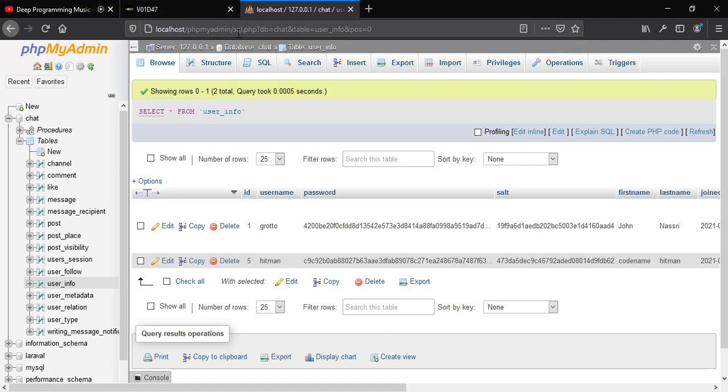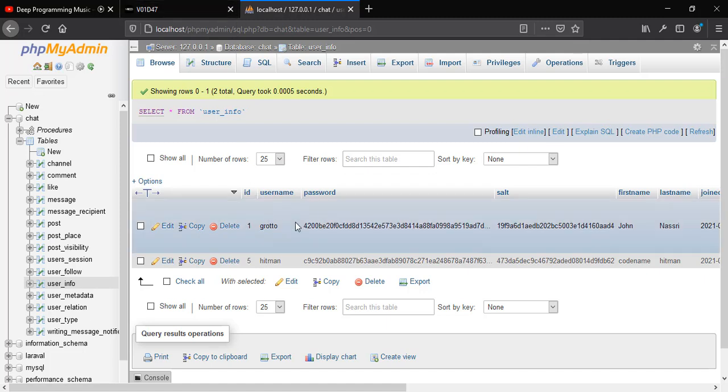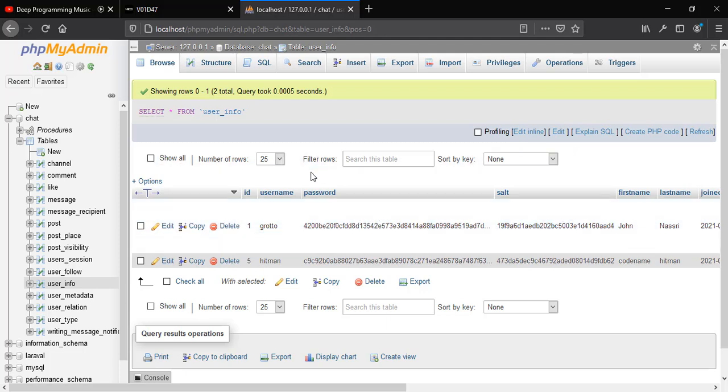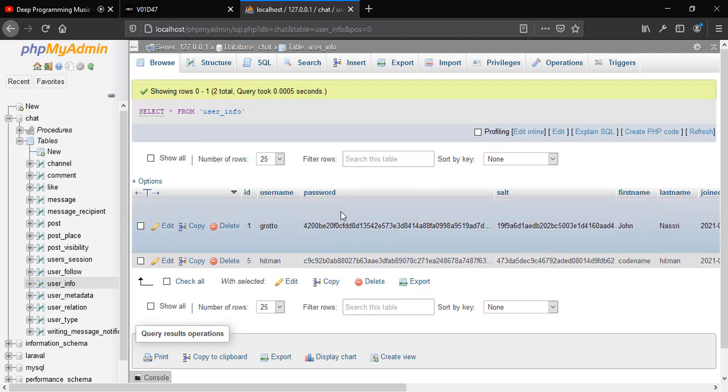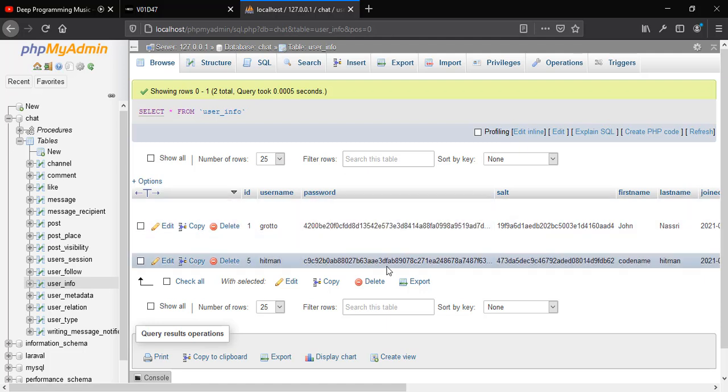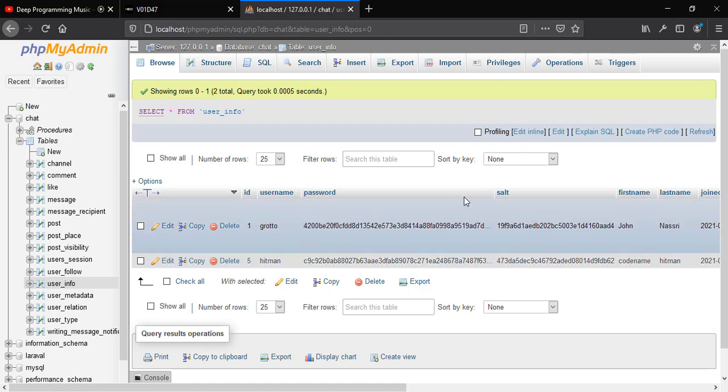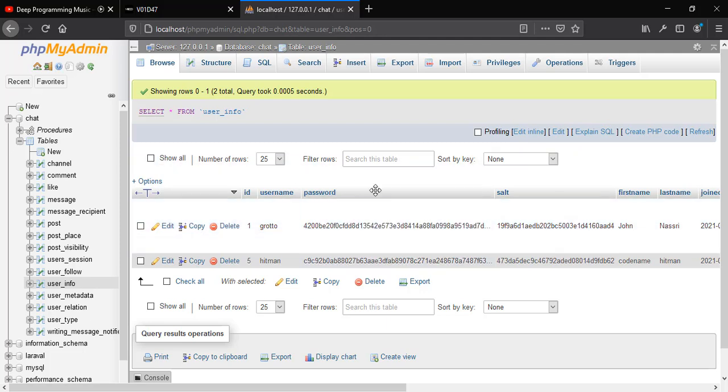So if two users have the same password and we hash their passwords, we're going to have the same hash. So if, for example, an attacker guesses the hash of this user, they could use this password for the other user as well. So we need to make sure that the hash system does not provide the same hash.